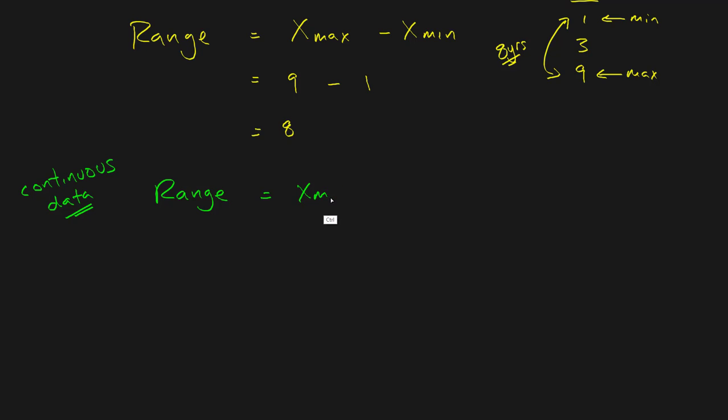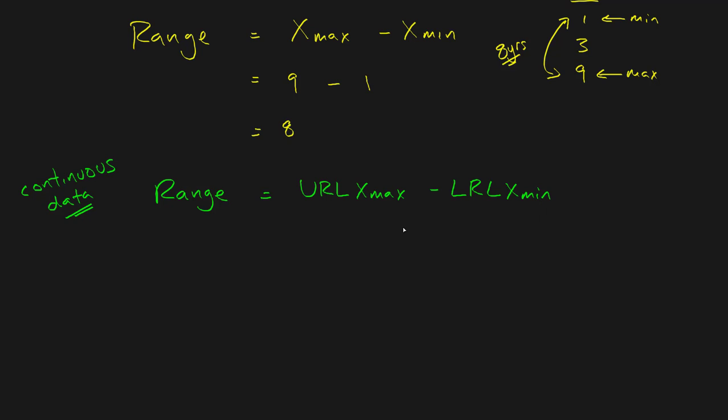The upper real limit of the maximum minus the lower real limit of the minimum.